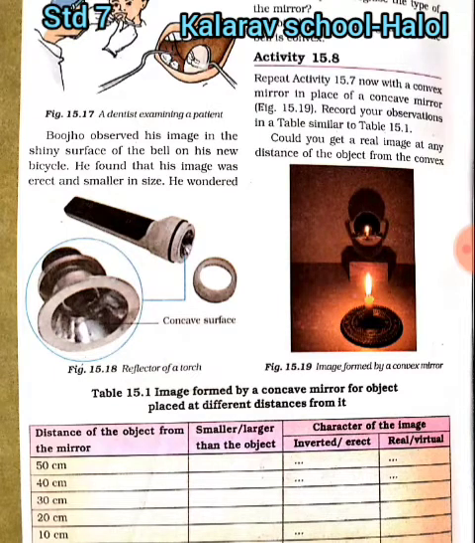Bhuja observed his image in the shiny surface of the ball on his new bicycle. He found that his image was erect and smaller in size. He wondered if the ball is also a kind of spherical mirror. Can you recognize the type of the mirror?